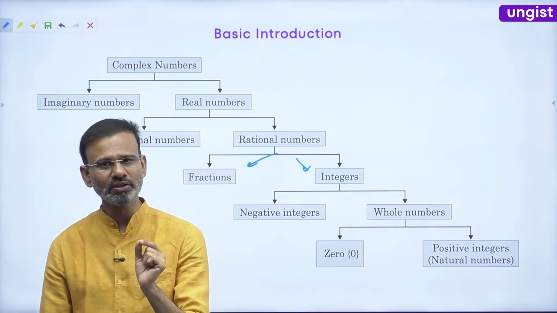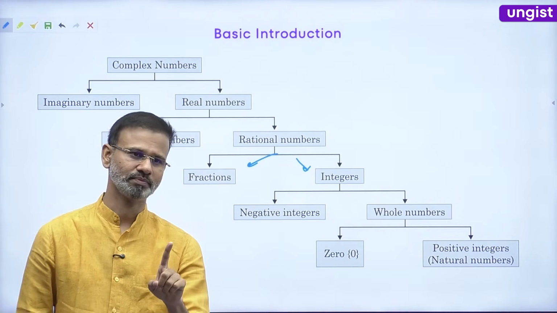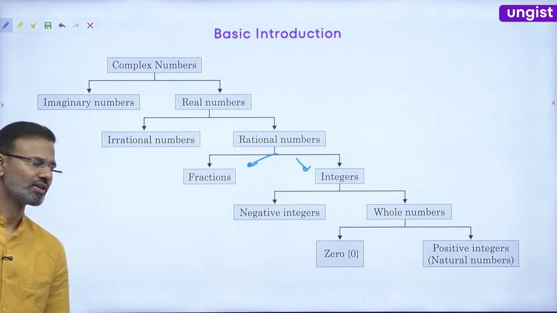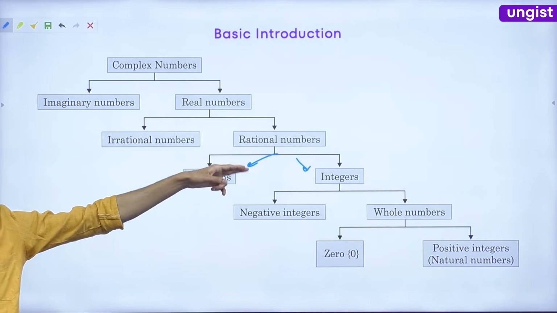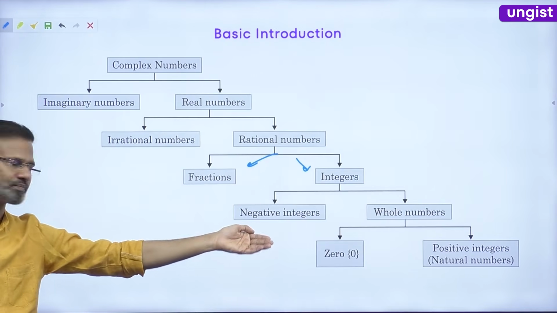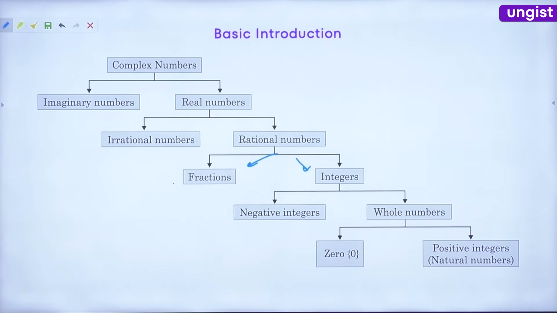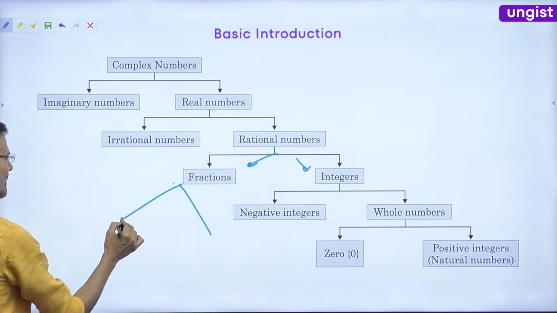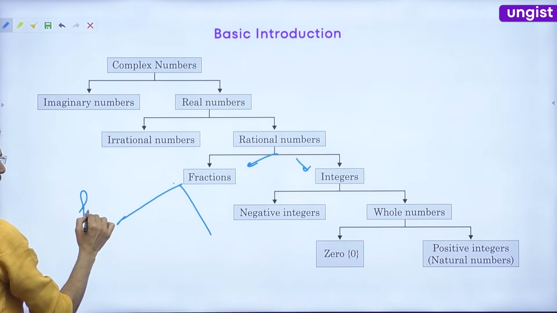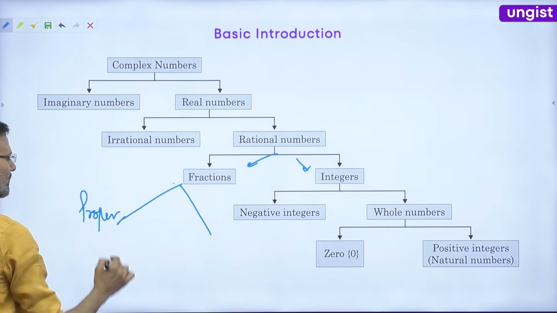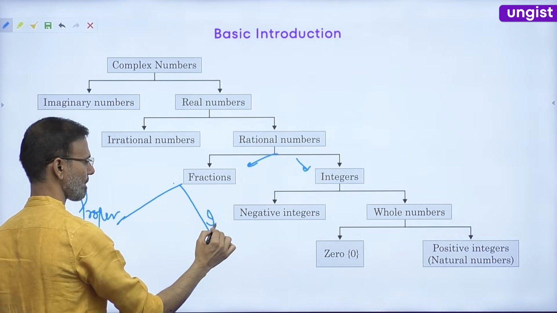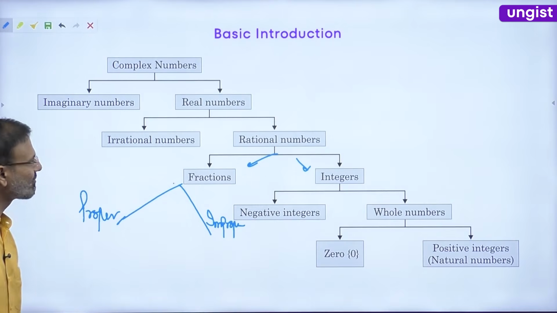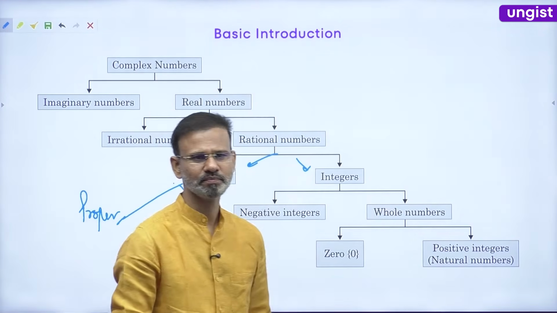A rational number whose denominator is 1 becomes an integer. Right, everyone? And if I talk about fractions, friends, there are 2 types of fraction: proper fraction and improper fraction. What are proper fractions and what are improper fractions?